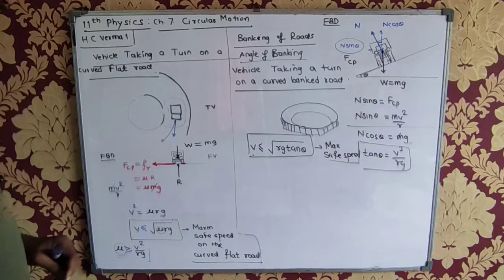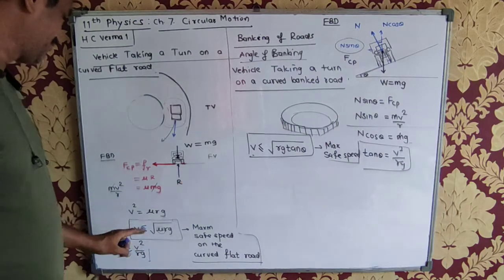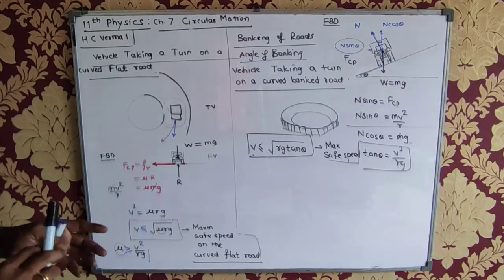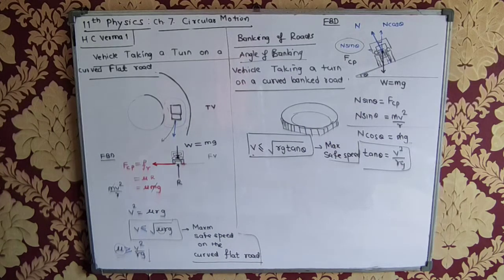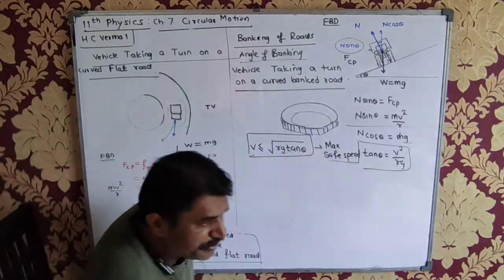Understood? If I want to calculate tan theta, it comes from here. So it's the same formula, only in place of mu, tan theta comes. In place of mu, tan theta comes. Any doubts about this? No. Now the same kind of formula will be used.